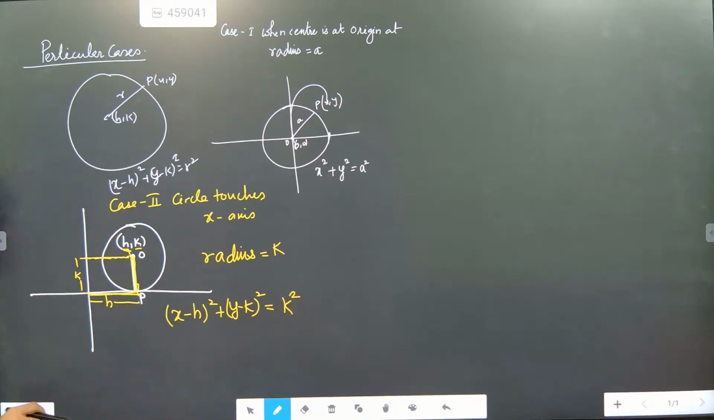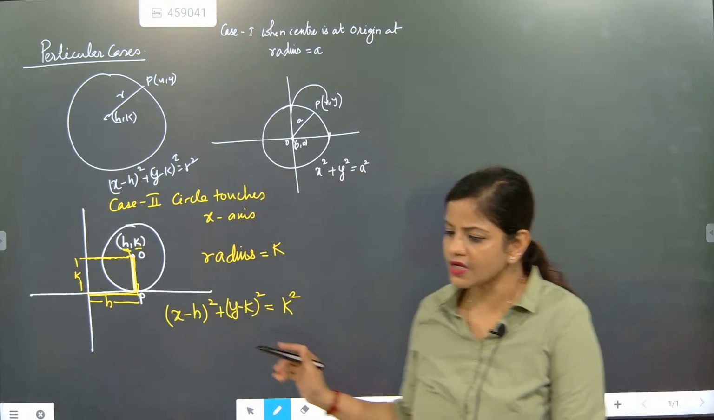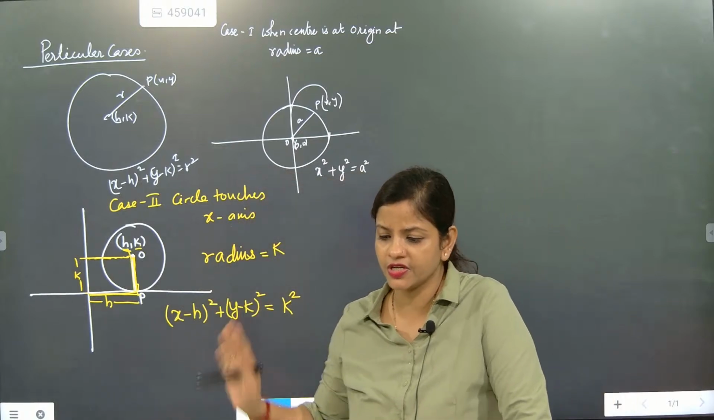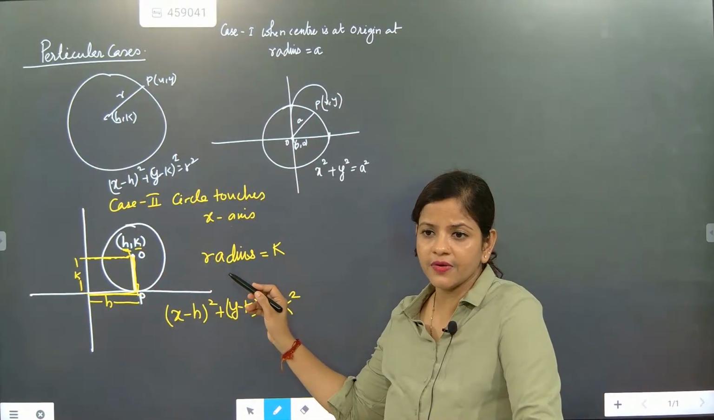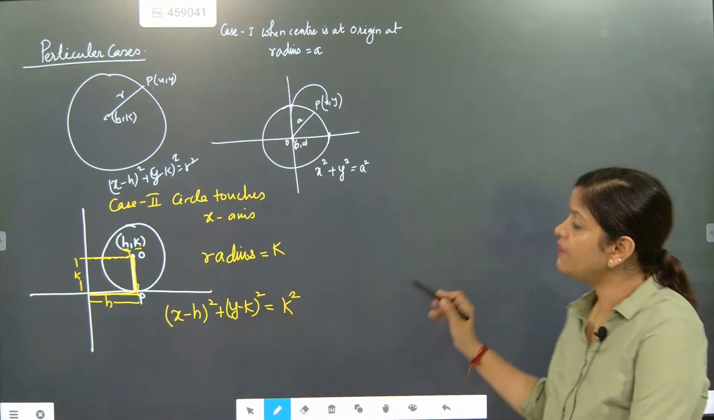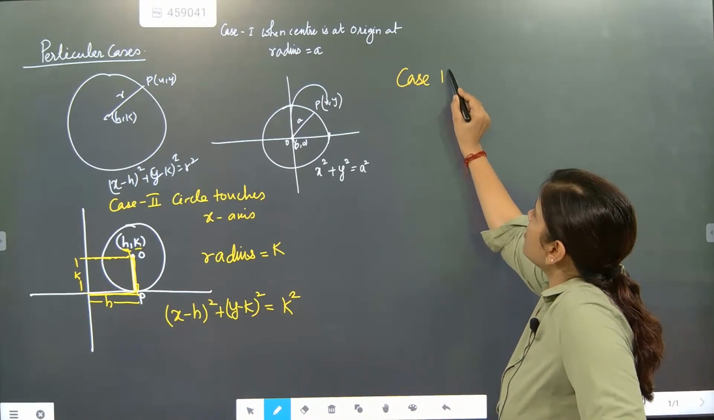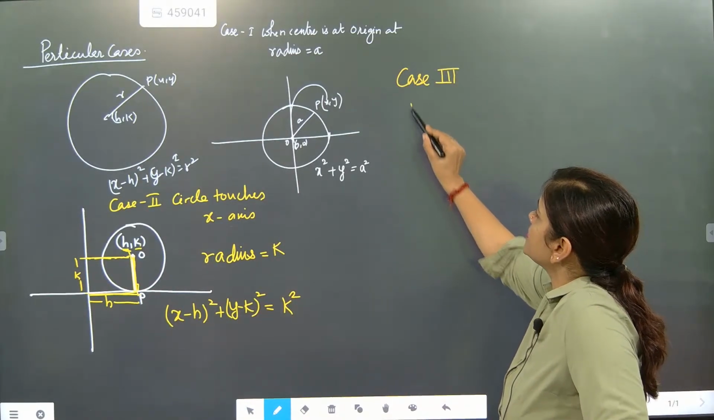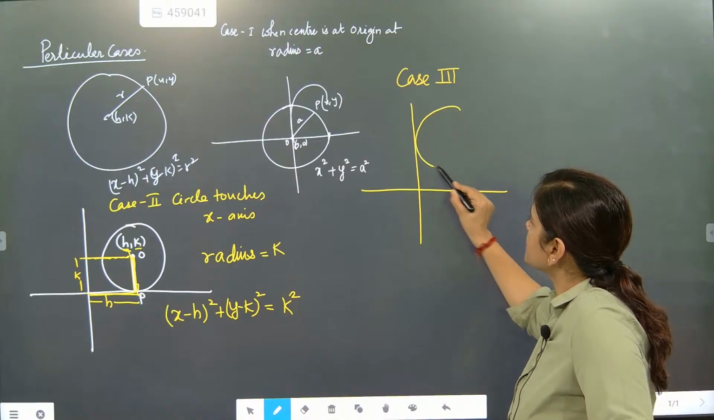So in that case, this will become the standard equation. Remember, this will become the standard equation. Got it? Now we will go for the third case. Did you understand here? So case number 3, when the circle will only touch the y-axis.